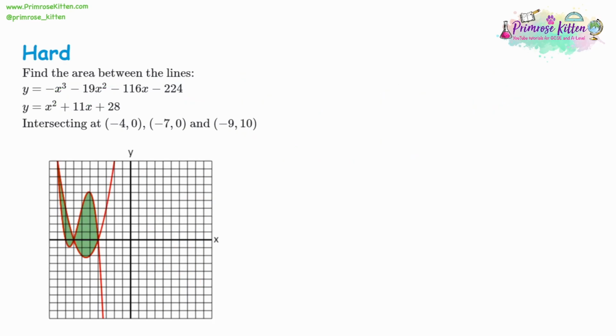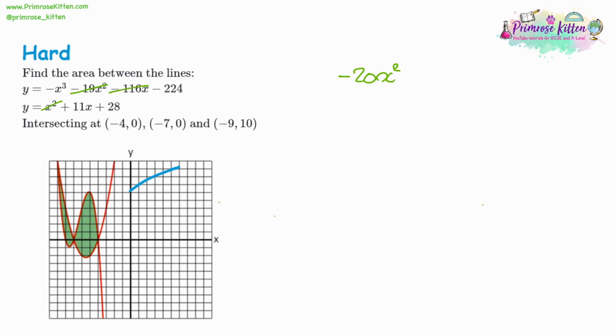Moving on to the next example. So again, we're going to take the 2 lines away from each other to combine them together. We'll use the top one as our base. So we have -x cubed. That's our only x cubed term. And we're going to write this down as an integration. So then looking at the x squared term, we've got -19. Then we take away 1 more. So that'll be -20x squared.